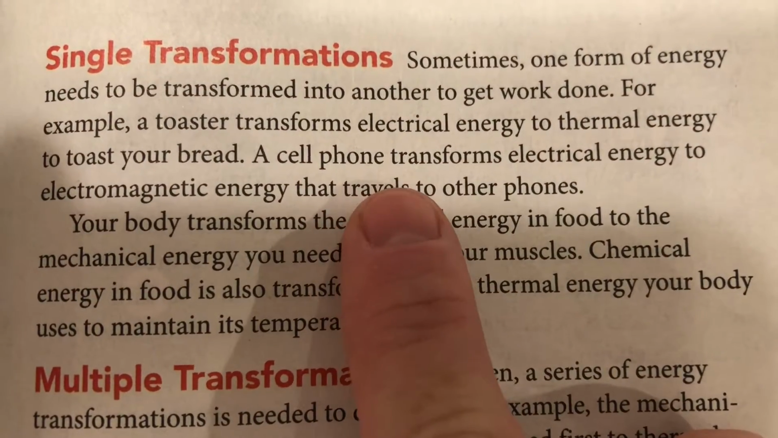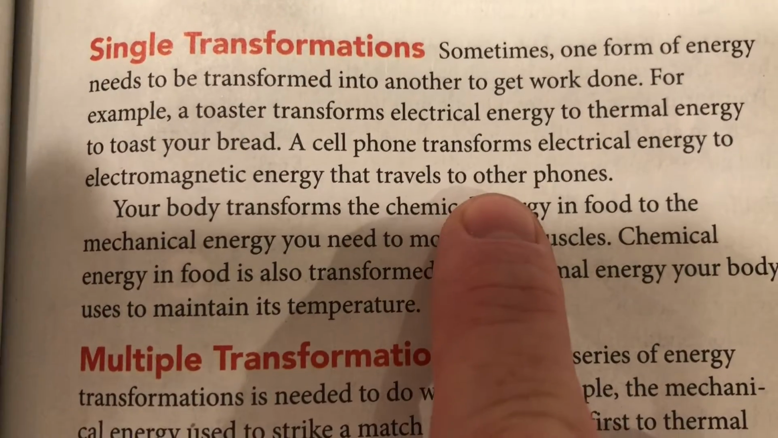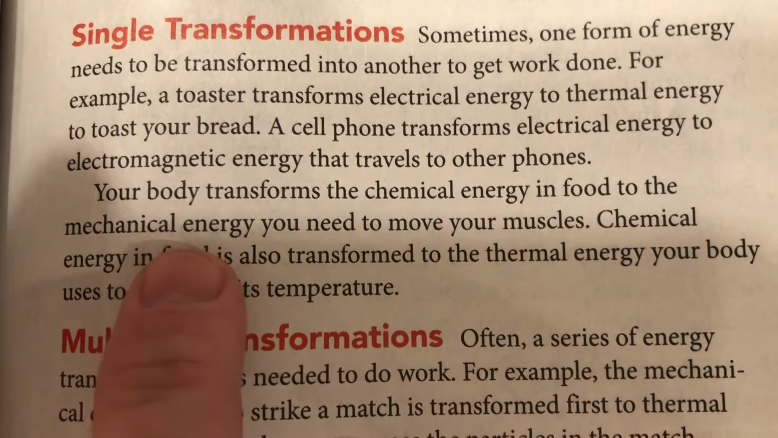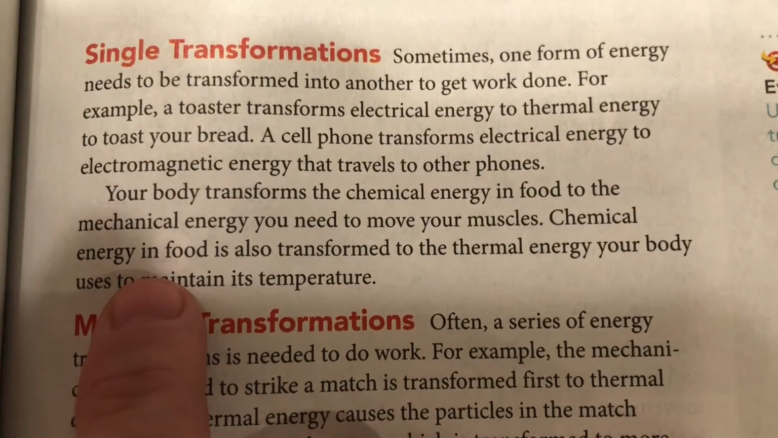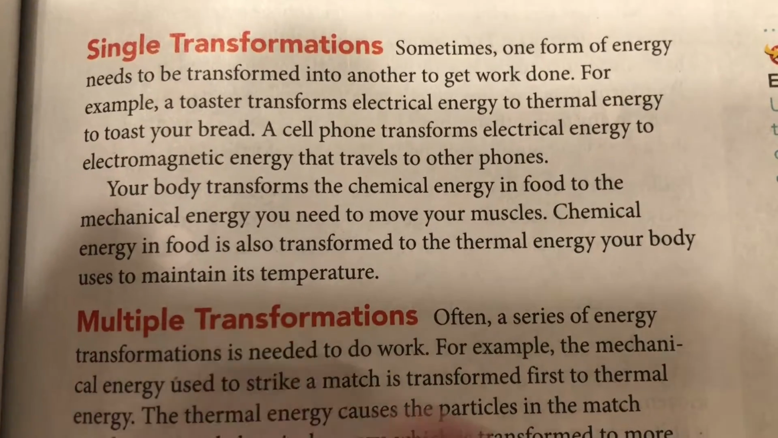A cell phone transforms electrical energy to electromagnetic energy that travels to other phones. Your body transforms the chemical energy in food to mechanical energy you need to move your muscles. Chemical energy in food is also transformed to thermal energy your body uses to maintain its temperature.